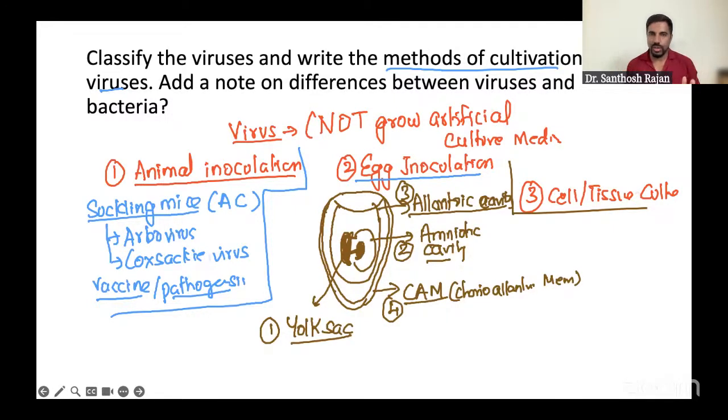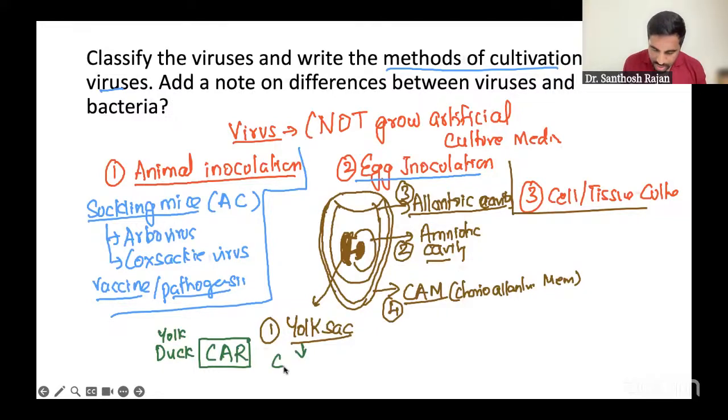You're going to mark this, and after that, what is the use of each layer? Very, very simple how to write it. I'm just going to explain it now. First let's talk about the yolk sac. The shortcut is car. A car full of yolk sac. Sometimes you can remember duck. Remember, duck's yolk is in the car.